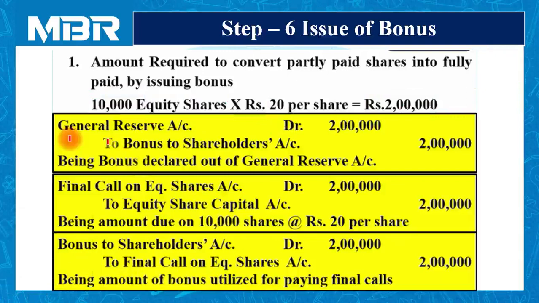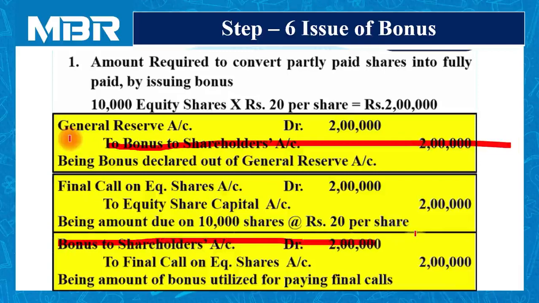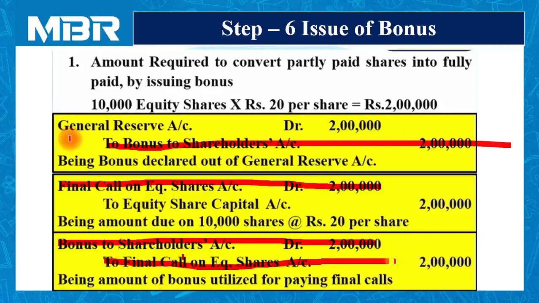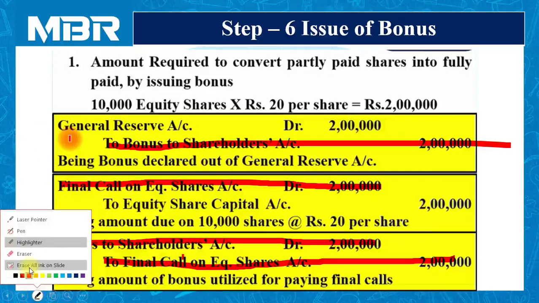If you connect all three journal entries, the bonus to shareholders account and the final call on equity shares account automatically set off. If you remove those entries from your calculation, the last and final entry that affects your calculation is general reserve 2 lakhs and equity share capital 2 lakhs. But we have to follow all three steps very properly.